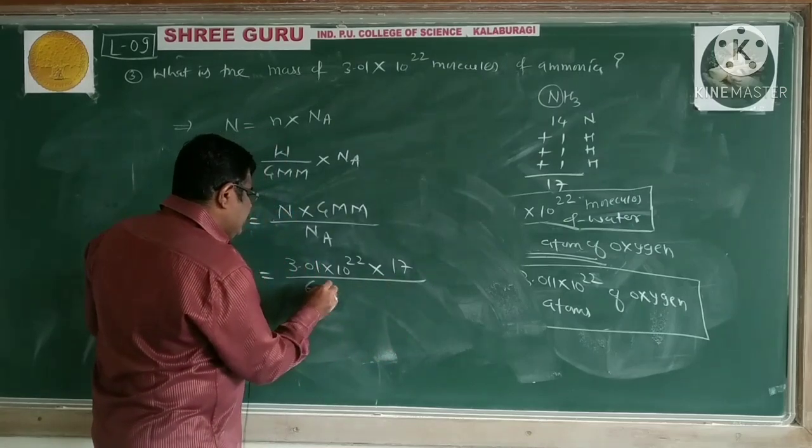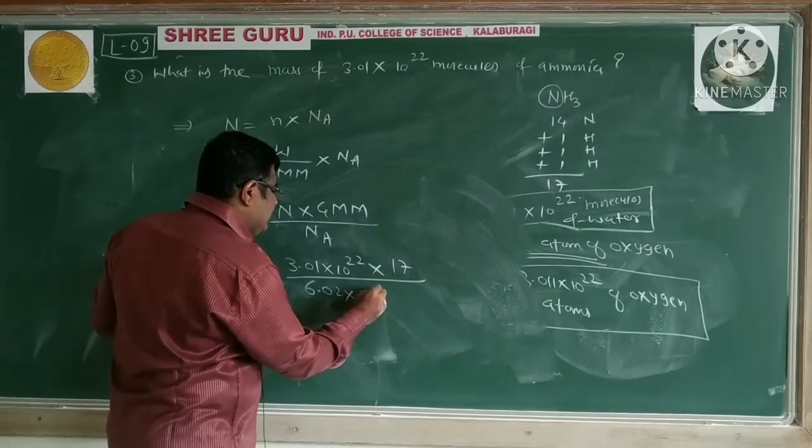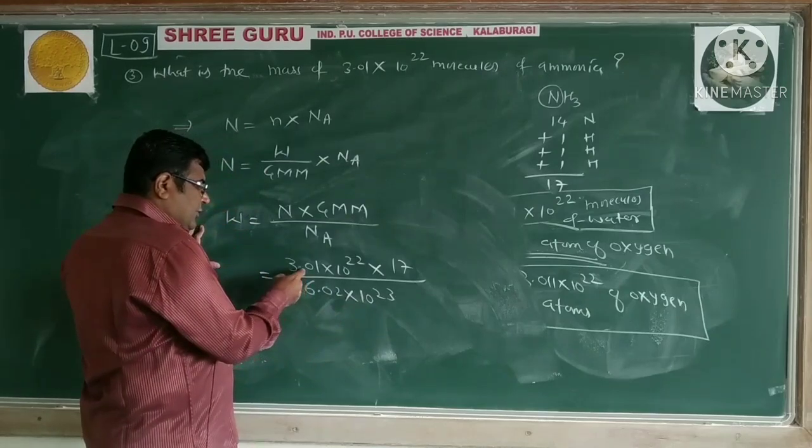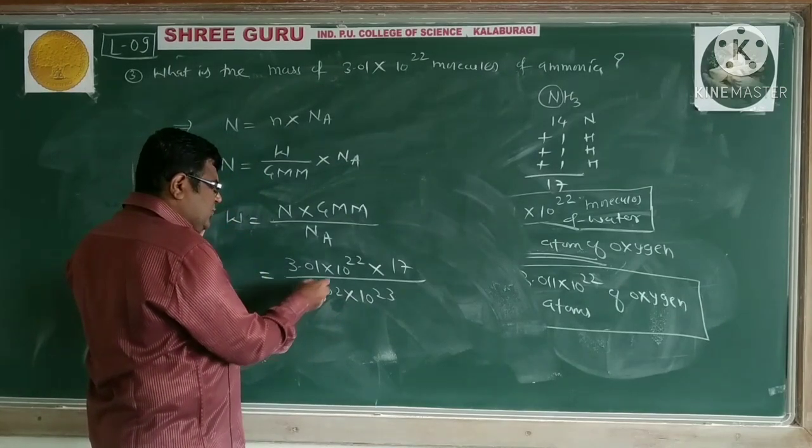Avogadro number is 6.022 into 10 raised to 23. 3.01 multiplied by 2 is 6.02.